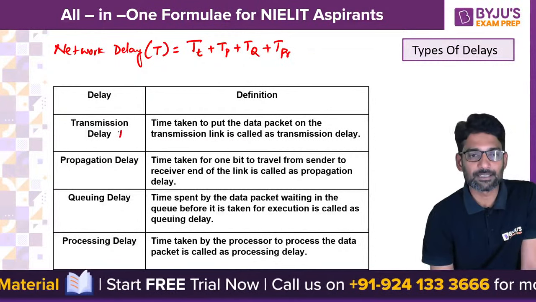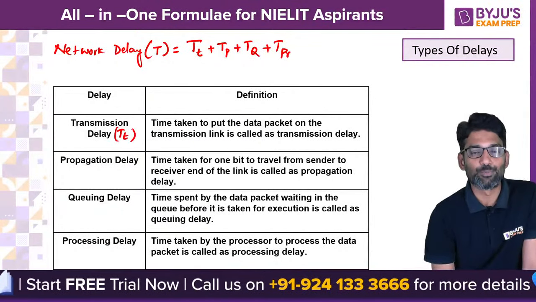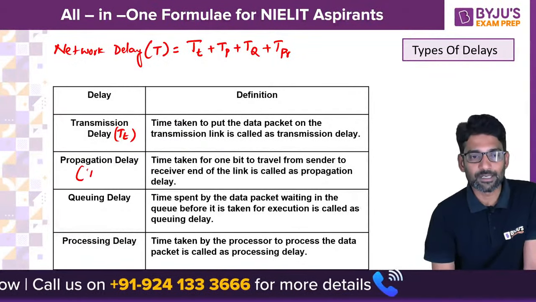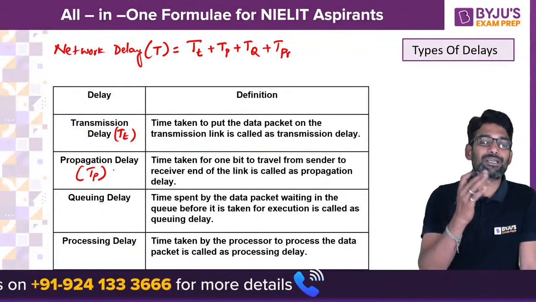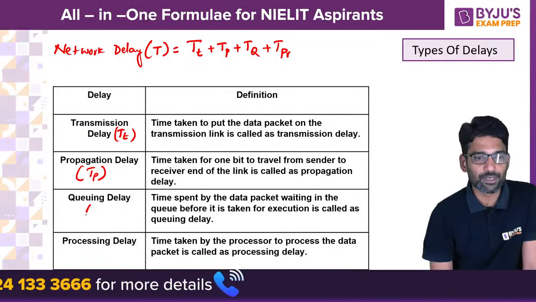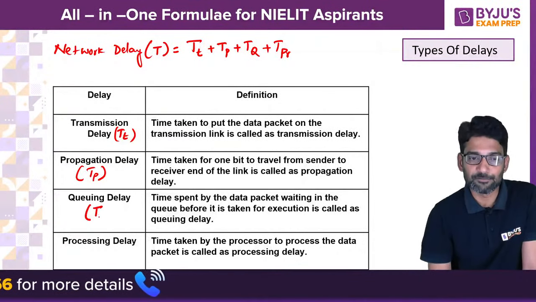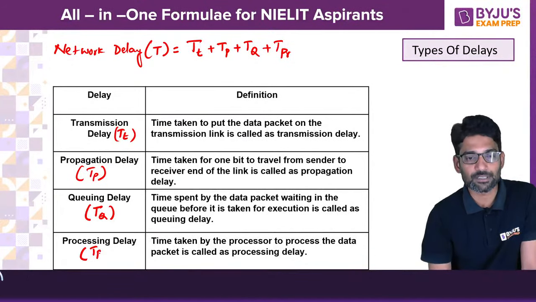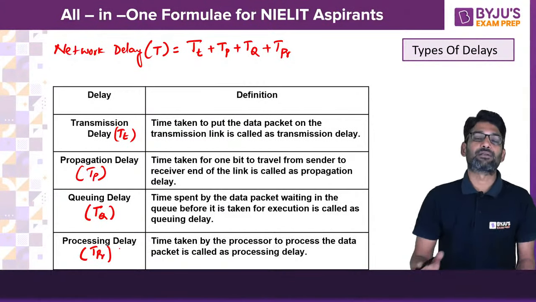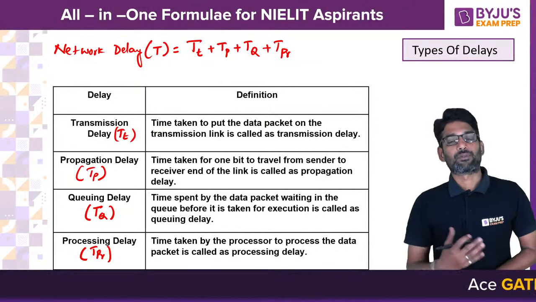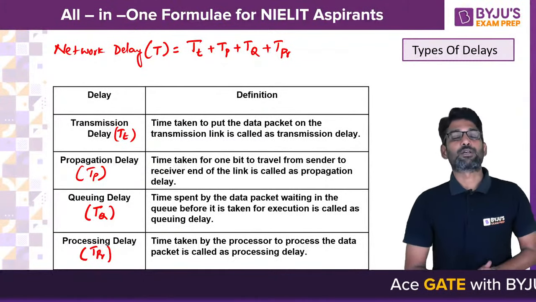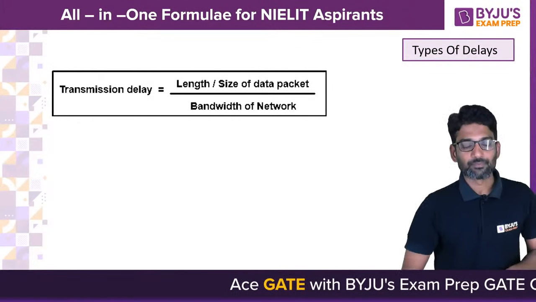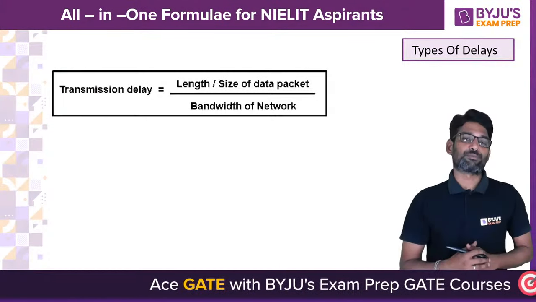Transmission delay is the time needed to push the data into the channel. Propagation delay is the time taken to reach the destination. Queuing delay is the time waiting for the node to get processed, and the time taken to process, maybe to add header, trailer, we can call as processing delay, right? And now, how do you calculate transmission delay?